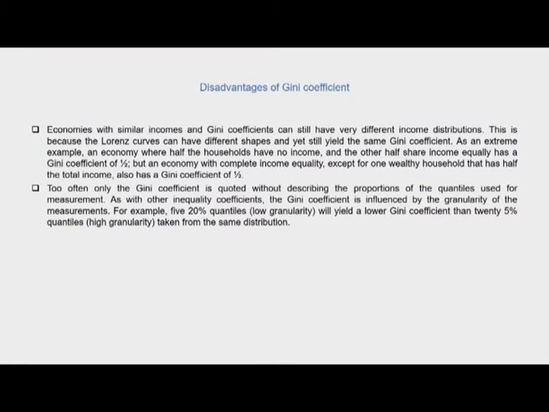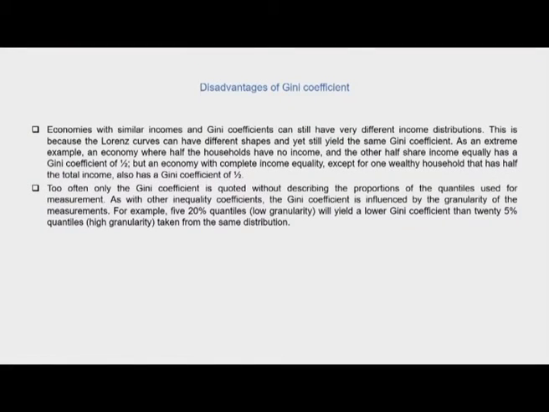So, when we are examining the issue of inequality, the shape of the Lorenz curve and the Gini coefficient, the index, both of them need to be examined together. And that is what this point means, that economies with similar incomes and Gini coefficients can still have very different income distribution. So, studying and examining the kind of income distribution is very important.